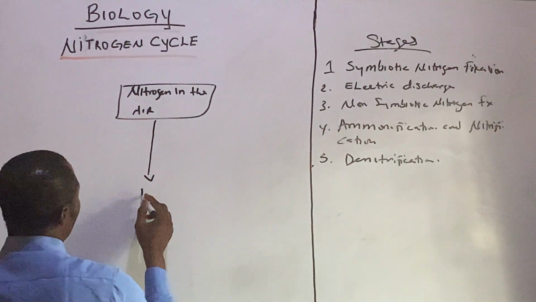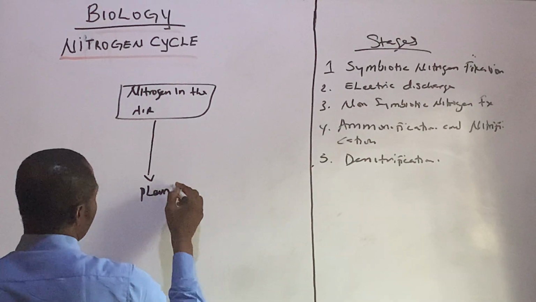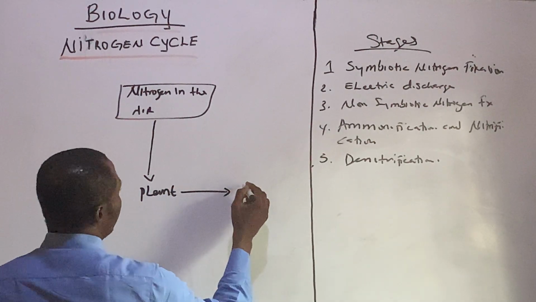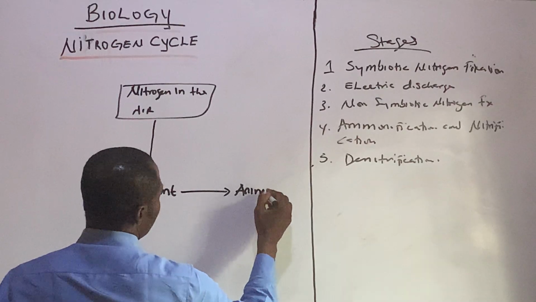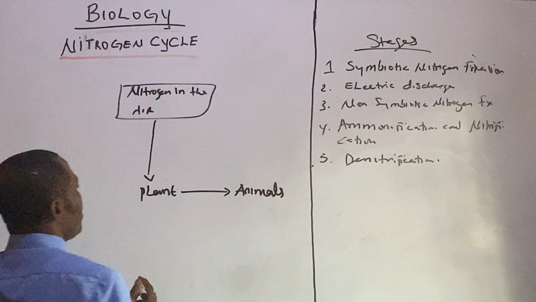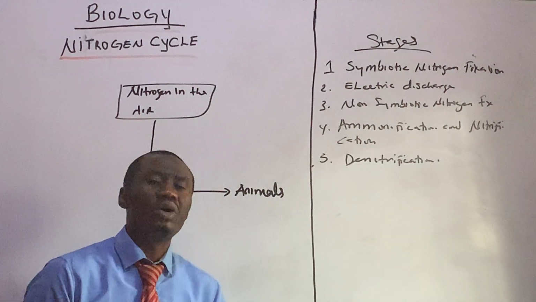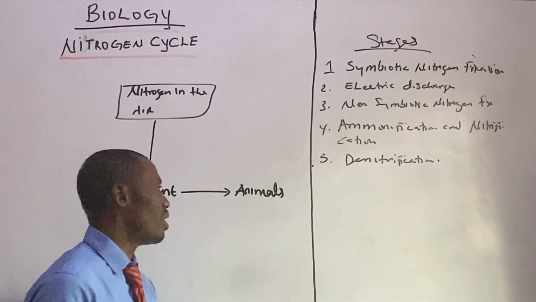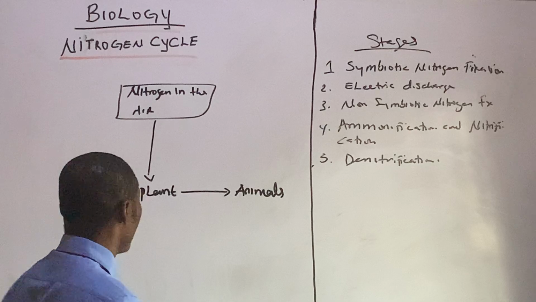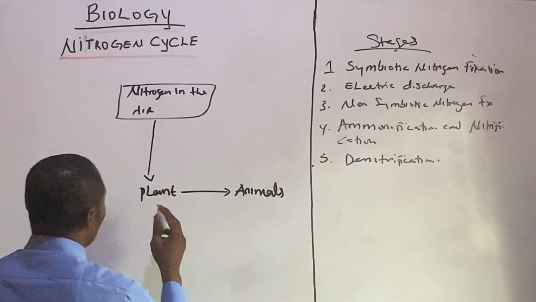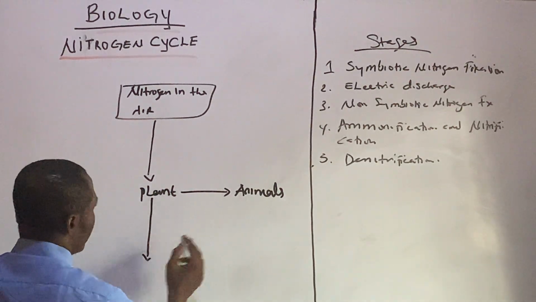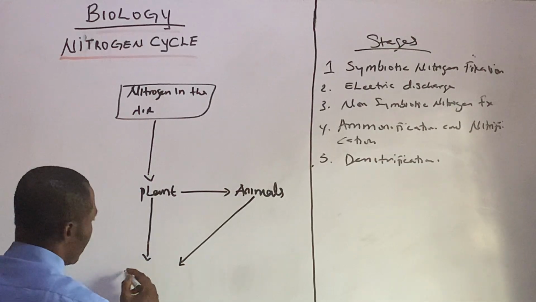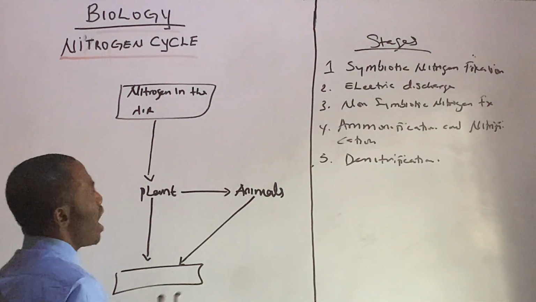But we know that it's coming to the plant, and then the plant is going to be eaten by animals. And then both the plant and the animal are eventually going to die. God is the only one that lives forever. And then if you're born again, you're also going to live forever in the kingdom of God. So we're coming like this. He dies, this guy will die, and then we have ammonification.